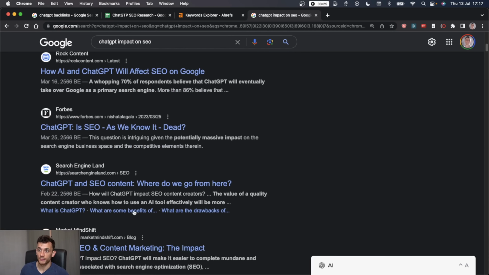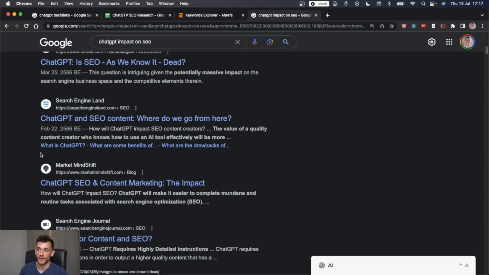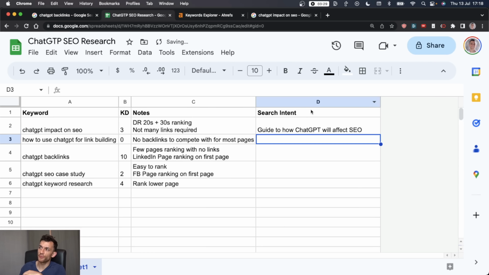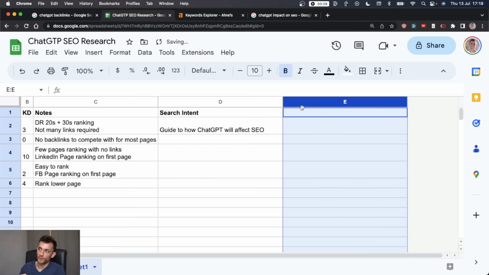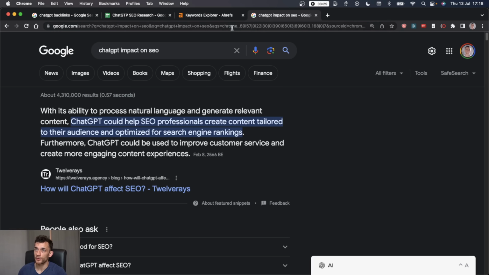So if we scroll down, we can see it's a lot about how ChatGPT will affect SEO. That's the main sort of keyword there, right? And I have a couple of videos on that, so easy for me. And the reason that you need to figure this out first before you actually publish the content is simply because if you publish, say, a landing page selling a coaching program on how ChatGPT will affect SEO, well, it's not going to rank. You have to match the type of content Google is serving already on the first page of Google to your content. If you produce something that's addressing a totally different problem and it isn't relevant, Google will not rank it. So it's very important to get that right.